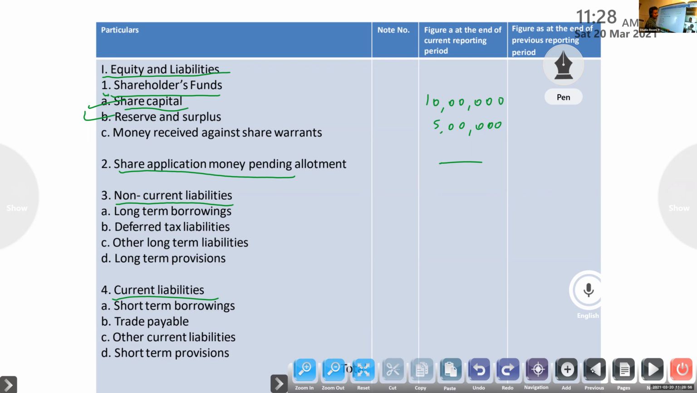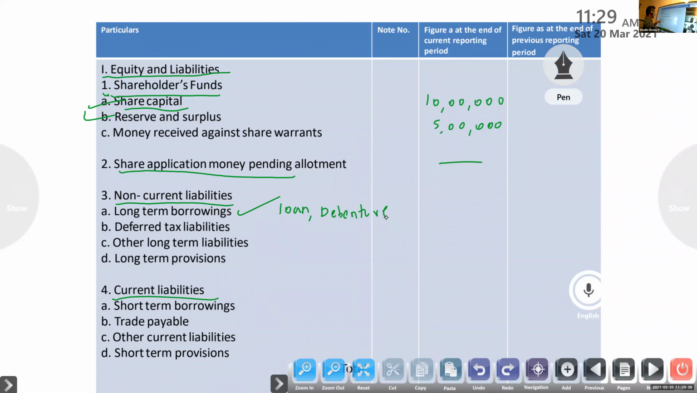Next one, non-current liabilities. Non-current liabilities means long-term liabilities. Under that, what items are included? Mainly long-term borrowing. Under long-term borrowing, what items are included? Loan, debenture. Now no need to write, I will tell. For each item, what items are included will be the question.